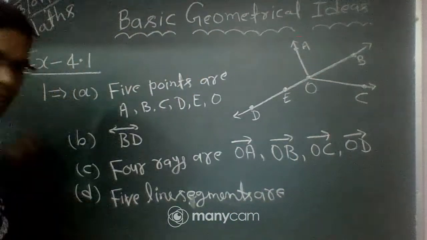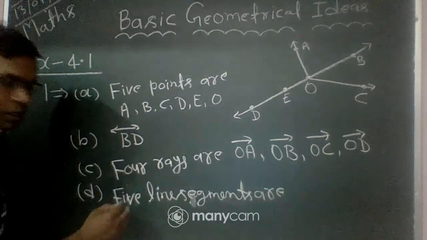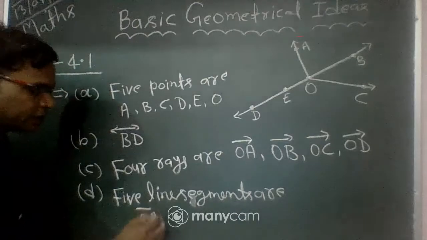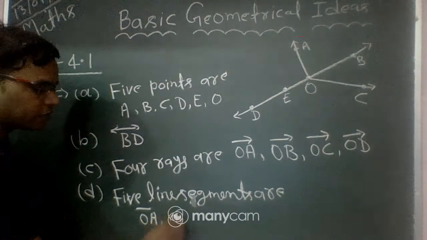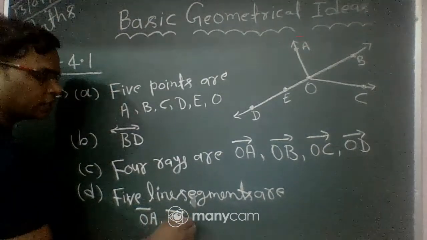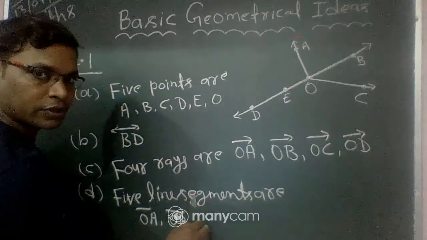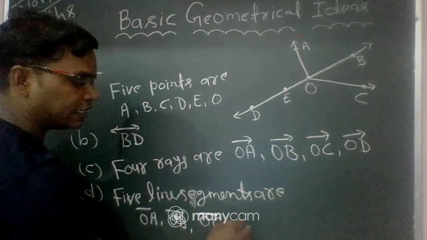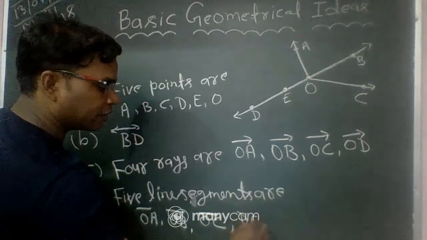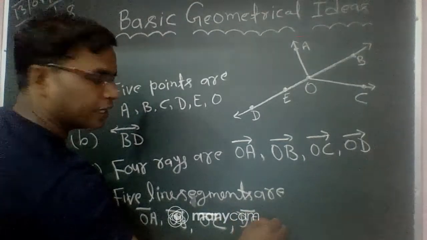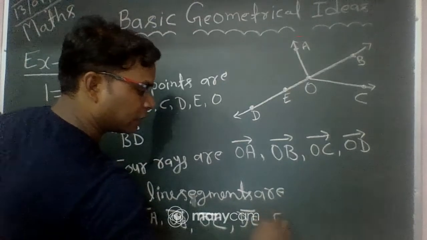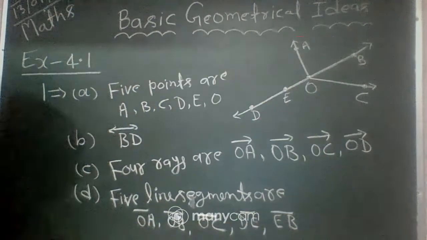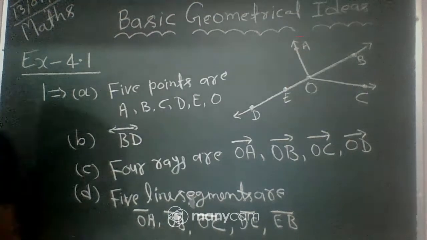So the 5 line segments are OA, OB, OC, DE, EB. 1, 2, 3, 4, 5.